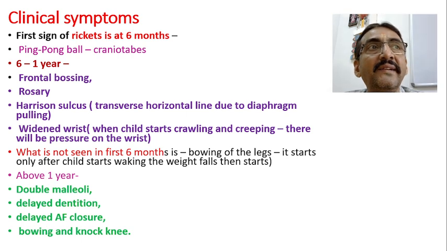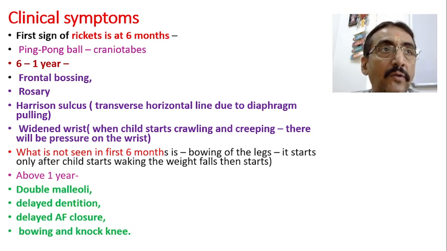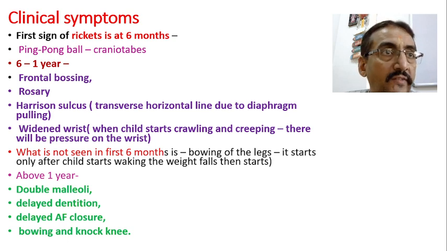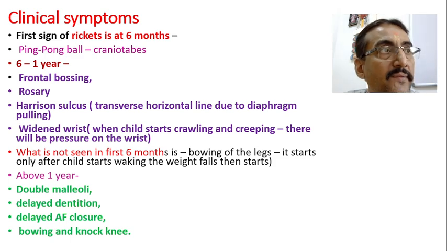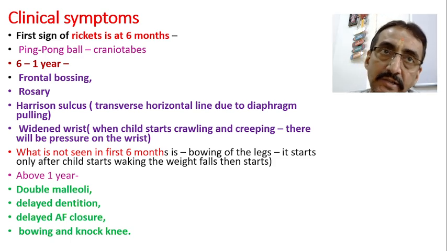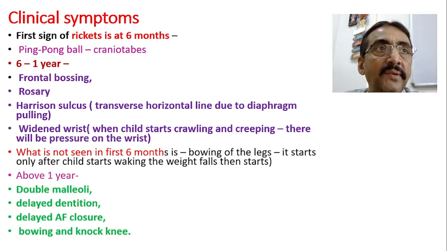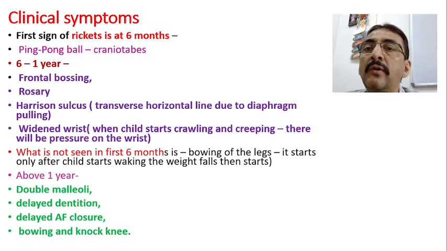And delayed dentition may be there. That is one reason. Delayed AF closure, anterior fontanelle closure, may be delayed. And bowing and knock knee, varus and valgum deformities or windswept deformity, etc., are going to start. So these are the clinical symptoms when we see month-wise: 0 to 6 months, 6 months to 1 year, and above 1 year.